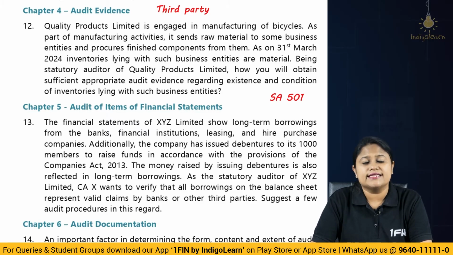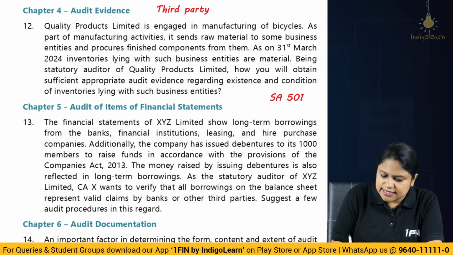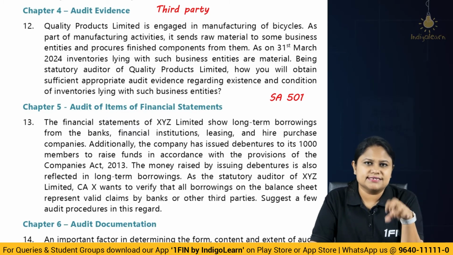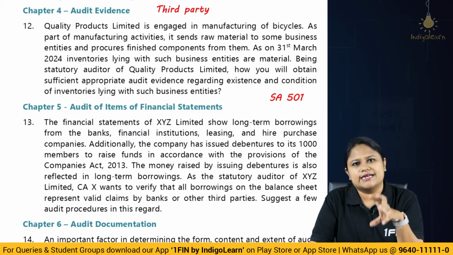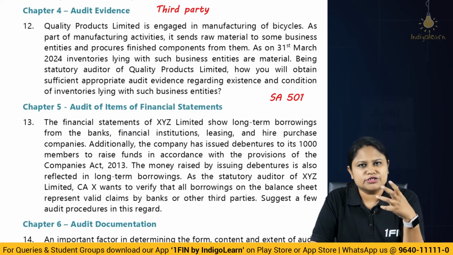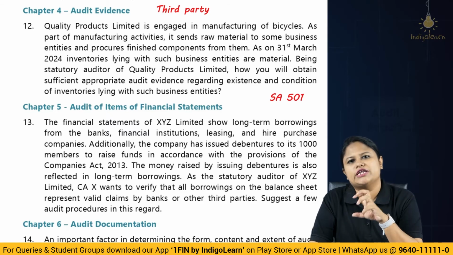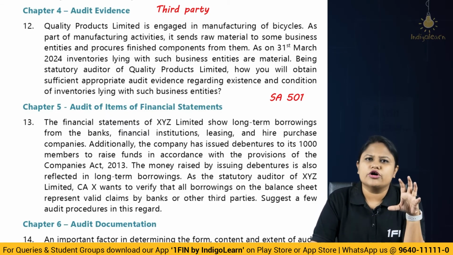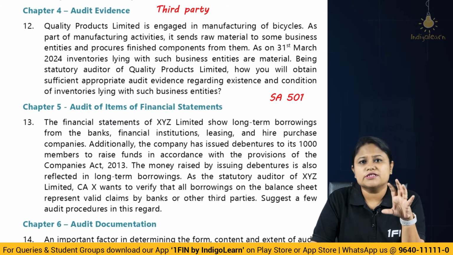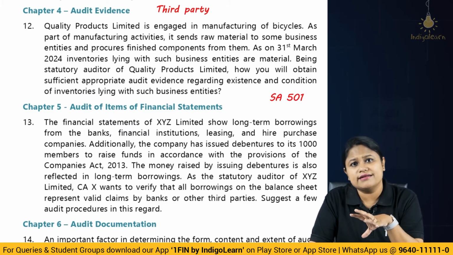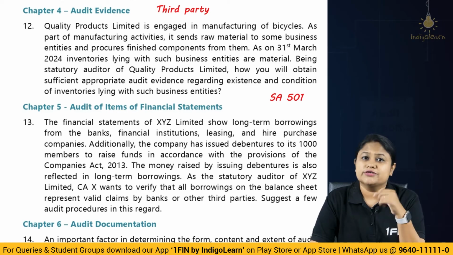So here we see that they are talking about a situation where inventory is lying with a third party. So in that case, we need to understand the existence, whether the inventory is there, as well as the condition, because that is required for valuation purposes and all. So what audit procedure will you apply for obtaining sufficient appropriate evidence with respect to condition and existence? Now it is a third party.